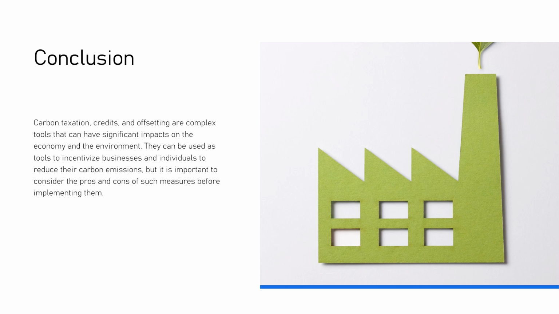Conclusion. Carbon taxation, credits, and offsetting are complex tools that can have significant impacts on the economy and the environment. They can be used as tools to incentivize businesses and individuals to reduce their carbon emissions, but it is important to consider the pros and cons of such measures before implementing them.